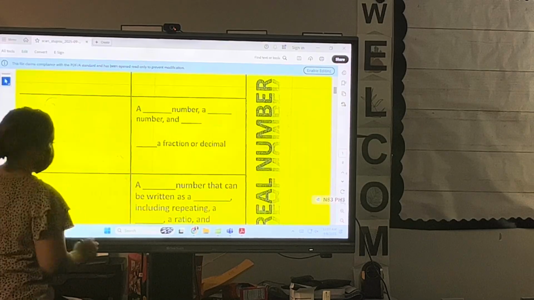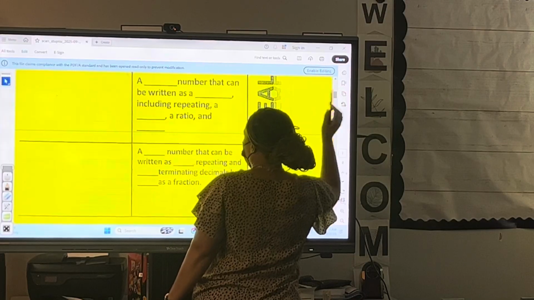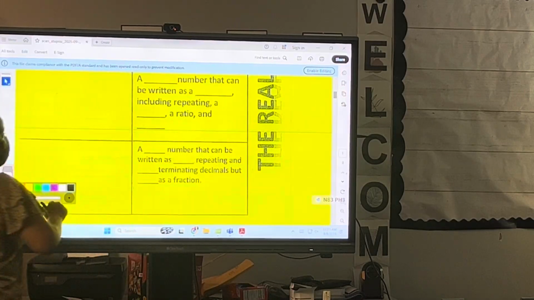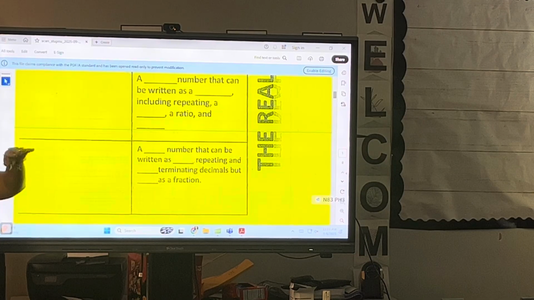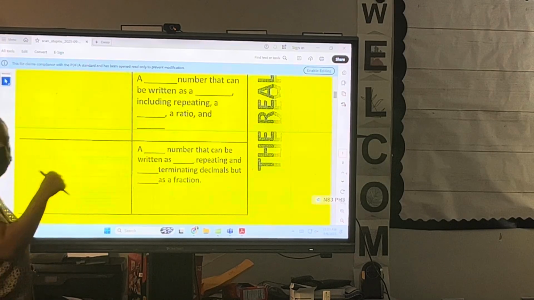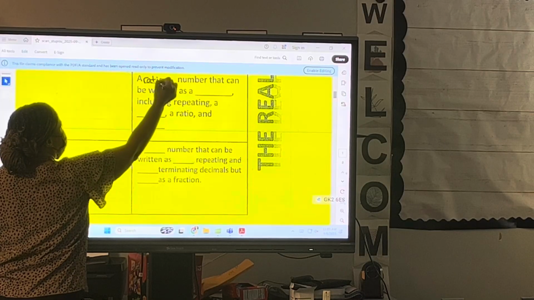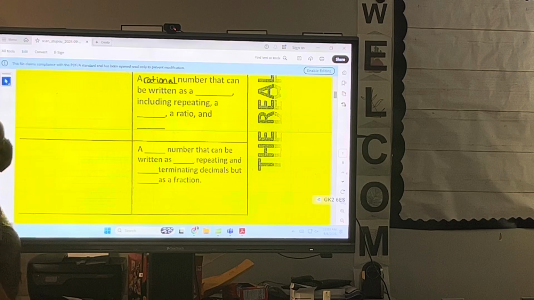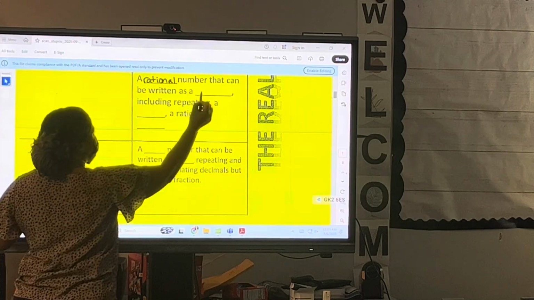Next, these are called rational numbers. And if y'all paid attention since the beginning of school, whenever I write the objective and I had the word rational numbers, I put some lips because that's a key vocabulary. That's the language of the discipline. That's our math. So a rational, R-A-T-I-O-N-A-L, number can be written as a decimal,